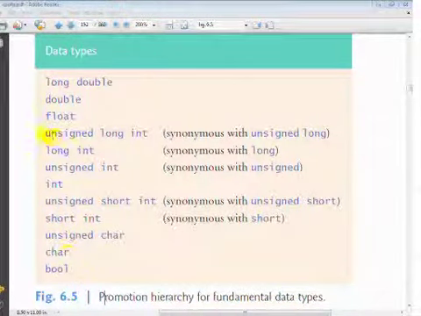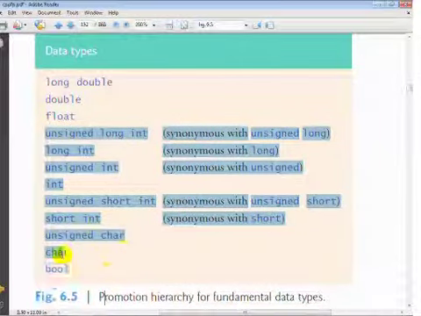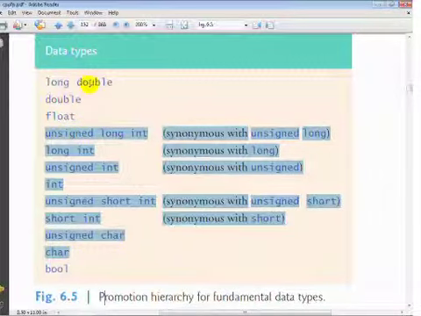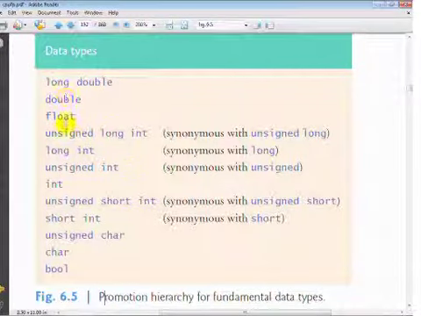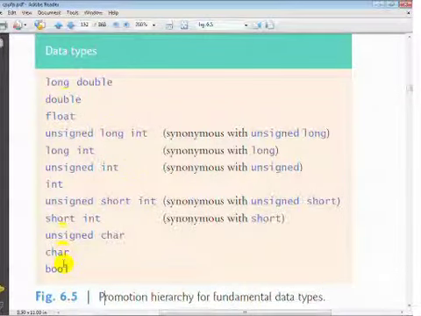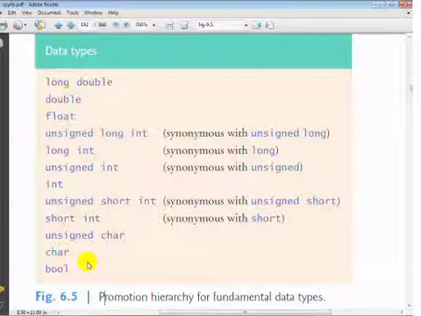So as you can see here, for example, all of the integral types can be converted to float, double, or long double, which are the floating point types. On the other hand, a floating point number cannot be converted automatically down to any of these other types because that would result in the loss of data in most cases. And in C++, it will typically give you a compilation error if you try to convert an argument or a value of one of these higher types to one of the lower types in the list.